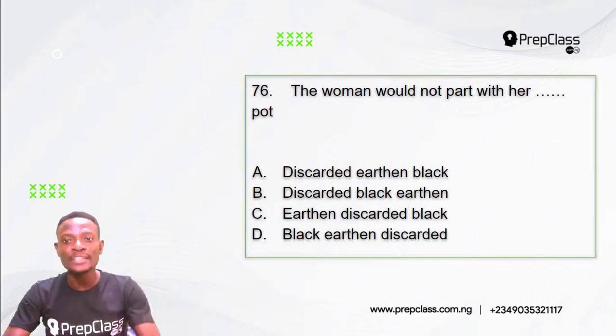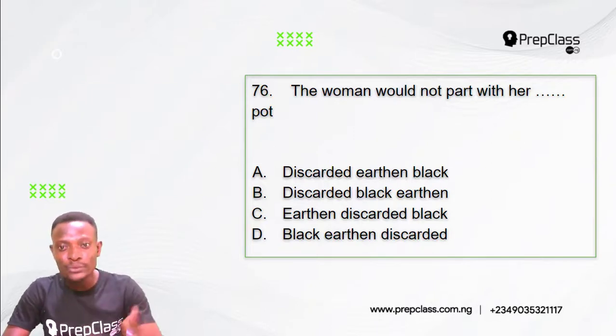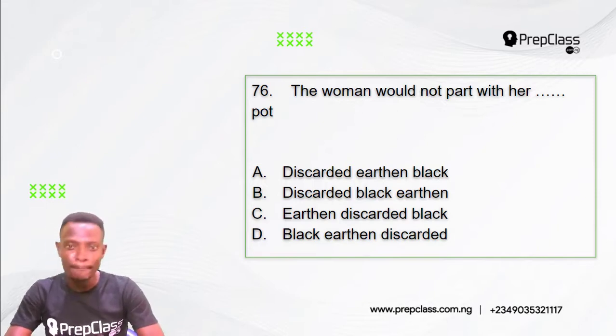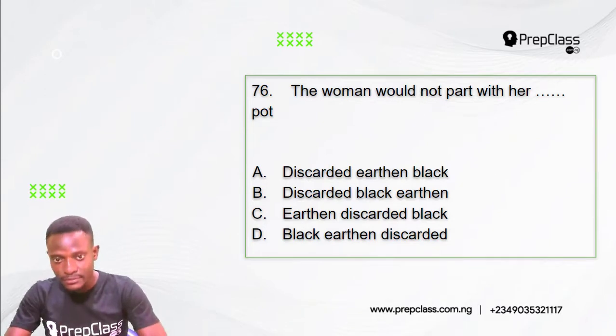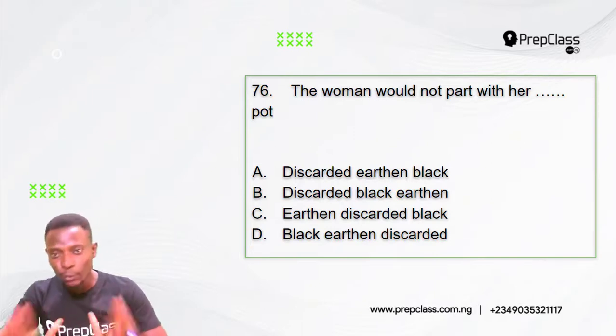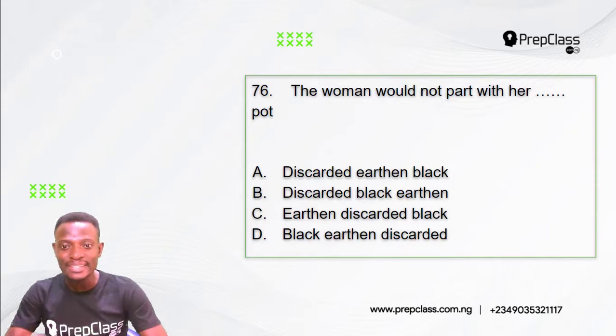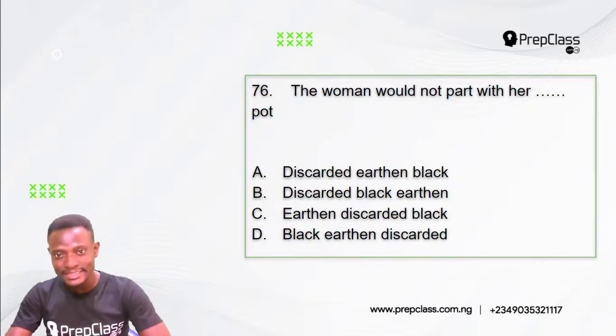The woman would not part with her dash pot. A. The woman would not part with her discarded earthen black pot. B. The woman would not part with her discarded black earthen pot. C. The woman would not part with her earthen discarded black pot. D. The woman would not part with her black earthen discarded pot. So which of these options is the best to complete this sentence?